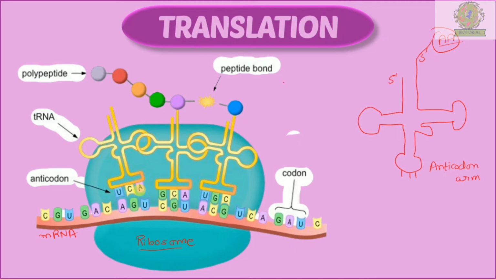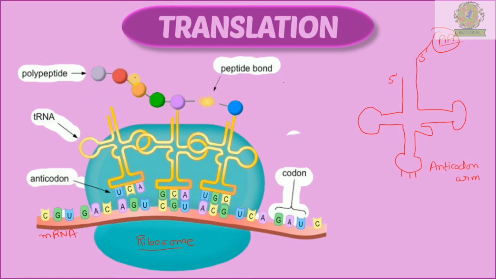Along with the anticodon they will have the amino acids attached. As soon as they come here, they leave their appropriate amino acid and leave the site of the ribosome. Then the next tRNA will come and again bring the amino acid over here, leave the amino acid, and itself leave the ribosomal site, and this keeps on going.